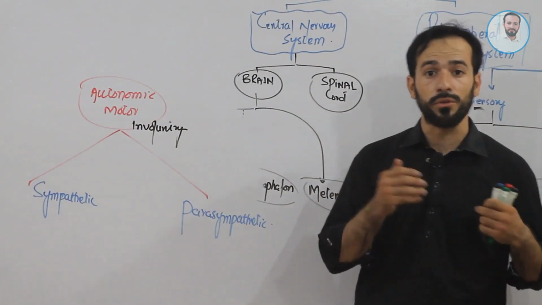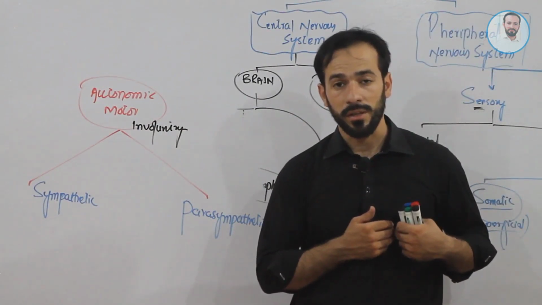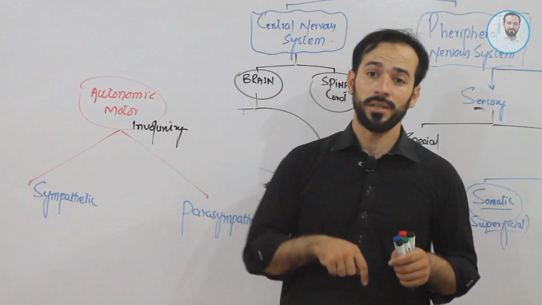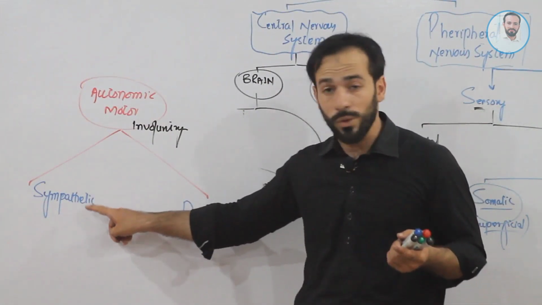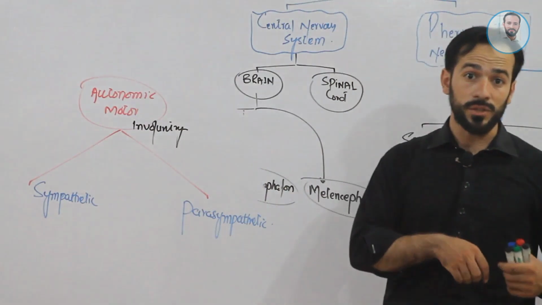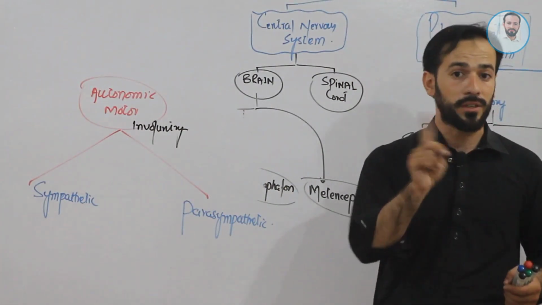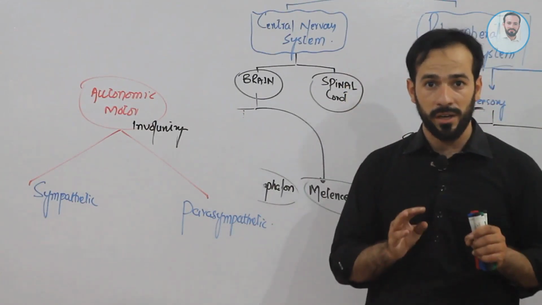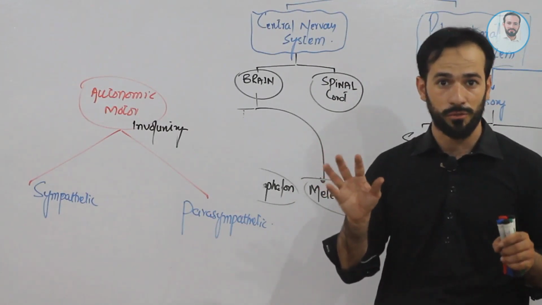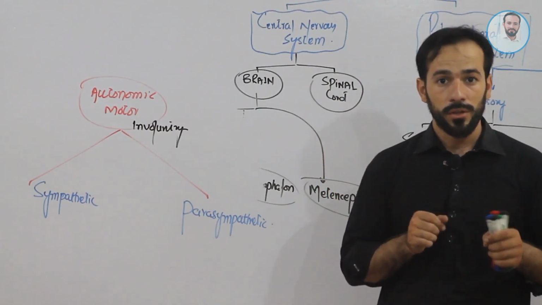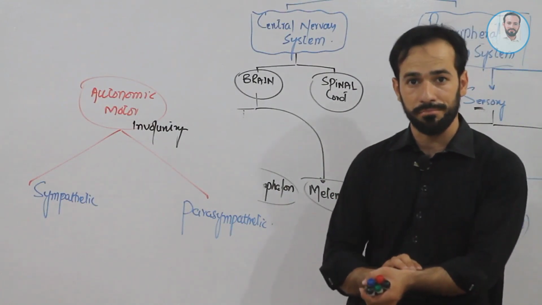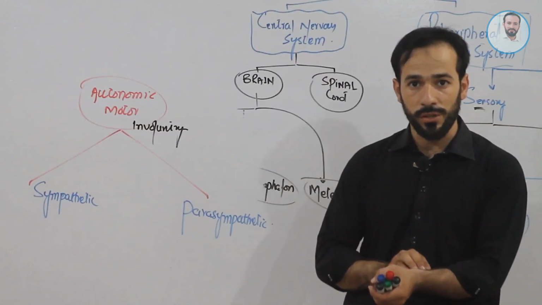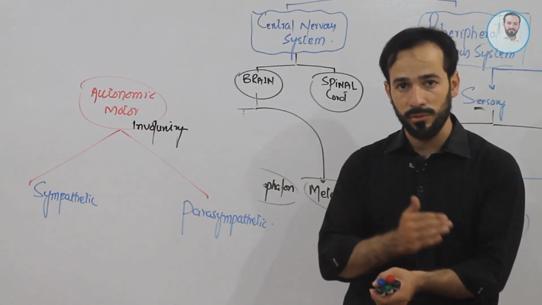You cannot control your heartbeat, right? It has some importance. Why does the heartbeat go up? It has importance, but right now we are not discussing that importance. We are discussing that when the heartbeat goes up, it is not in your control. You cannot control it, right? When you get away from that dog and someone says, okay, there is no problem, and you sit on a chair, your heartbeat was 150 beats per minute, and after some time, when there is no danger, you check your heartbeat after 5 or 10 minutes, it comes back to normal.